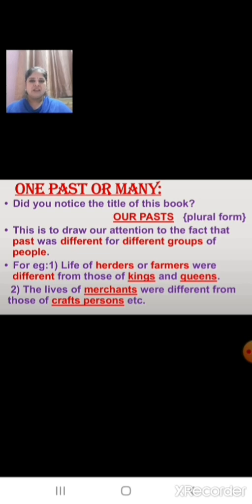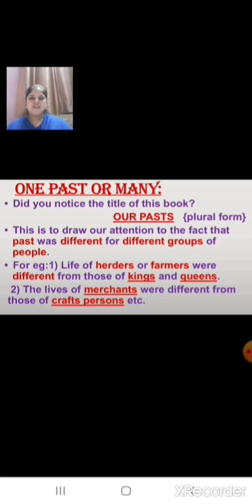It is written in this way to draw our attention to the fact that the past was different for different groups of people. We can take some examples. The life of herders or the farmers were different from those of kings and queens, and the lives of merchants were different from those of craftspersons, etc.